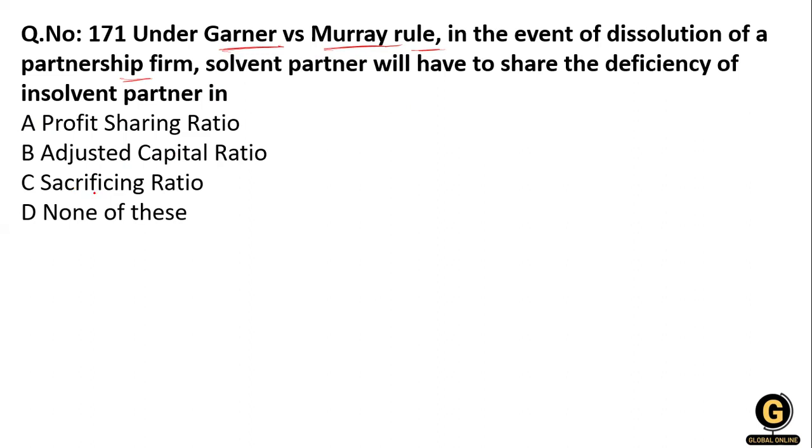If you are not familiar with Garner and Murray, these are the three partners. I'm not remembering the name of the insolvent partner, so I will explain it later if I can recall it.